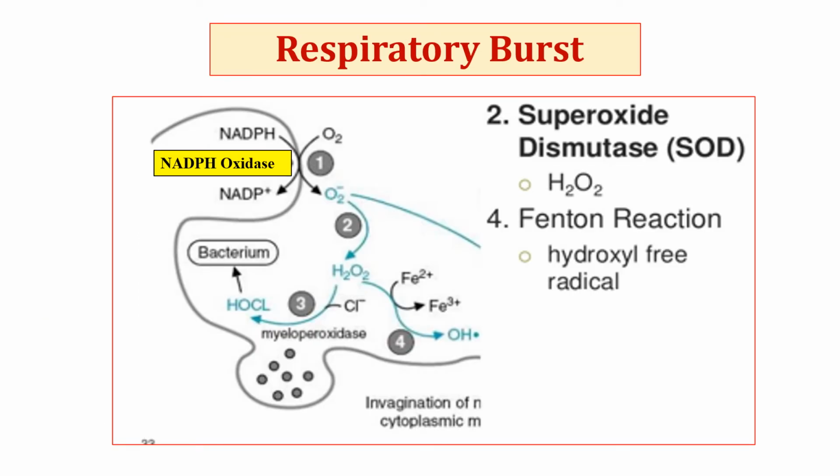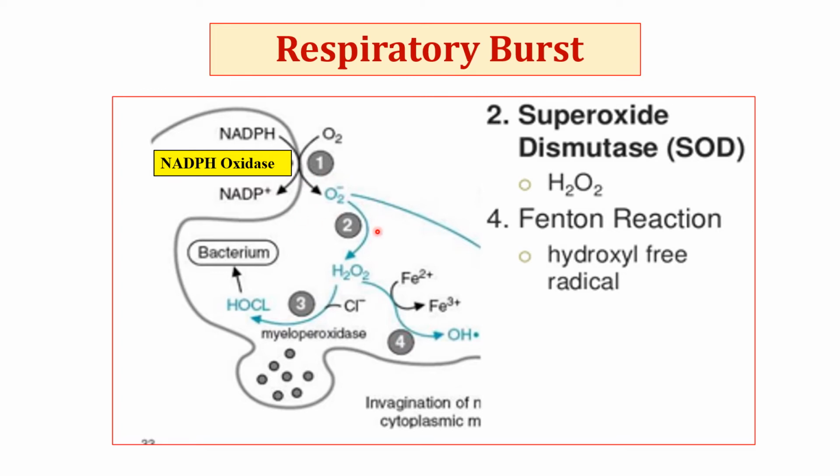Reactive oxygen species are also generated in phagocytic cells like macrophages, eosinophils, neutrophils, as well as in B and T lymphocytes by the process of respiratory burst. These cells contain an enzyme called NADPH oxidase, which is responsible for the production of reactive oxygen species following an immune challenge. At the onset of an immune response, phagocytic cells increase their oxygen uptake as much as 10 to 20 folds, which is called respiratory burst. The superoxide anion is generated by the enzyme NADPH oxidase, which serves as the starting material for the production of a suite of reactive species.